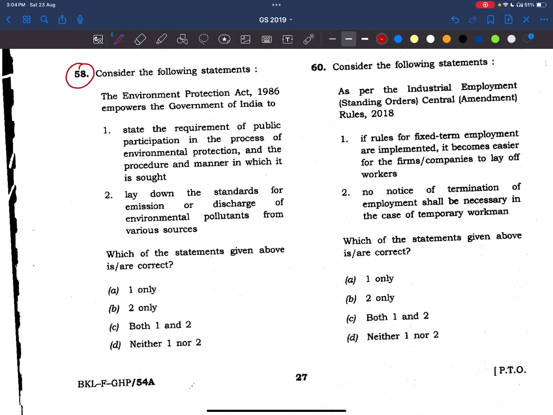Consider the following statements. The Environment Protection Act 1986 empowers the Government of India to state the requirement of public participation in the process of environmental protection and the procedure and manner in which it is sought. See, friends, when we look at this statement at face value, we feel that it is correct, but no. In this act, public participation is not mentioned. This act obliges the central government to protect the environment. It does not talk about public participation.